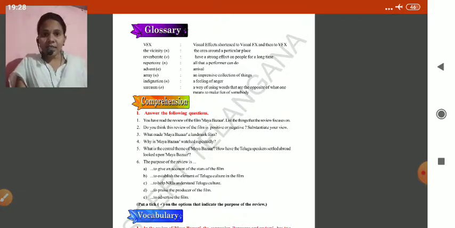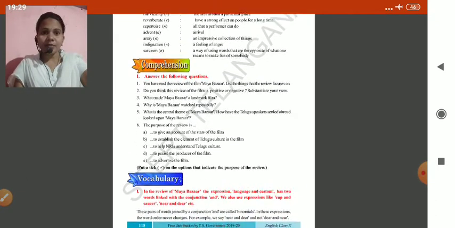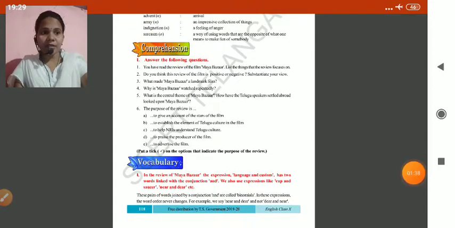Advent: arrival. Array: an impressive collection of things. Indignation: a feeling of anger. And sarcasm is a literature term, irony we call it: a way of using words that are the opposite of what one means to make fun of somebody. Okay, sarcasm. Look at the reading comprehension, children.